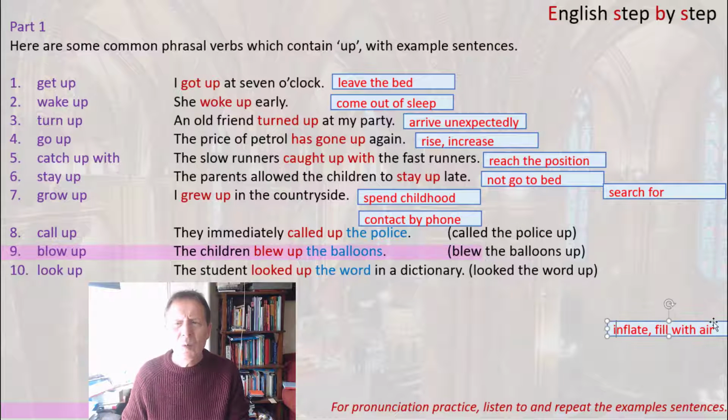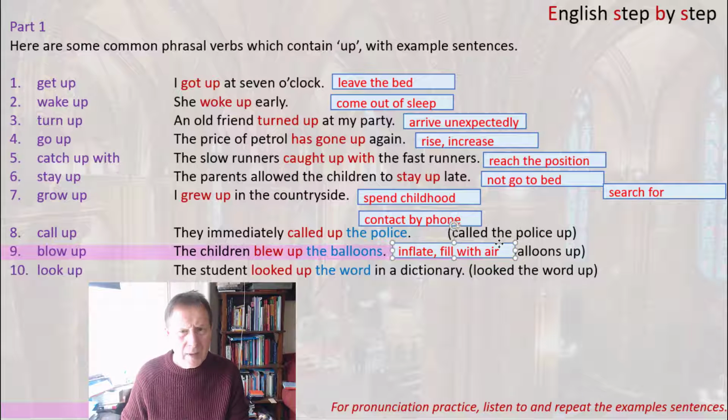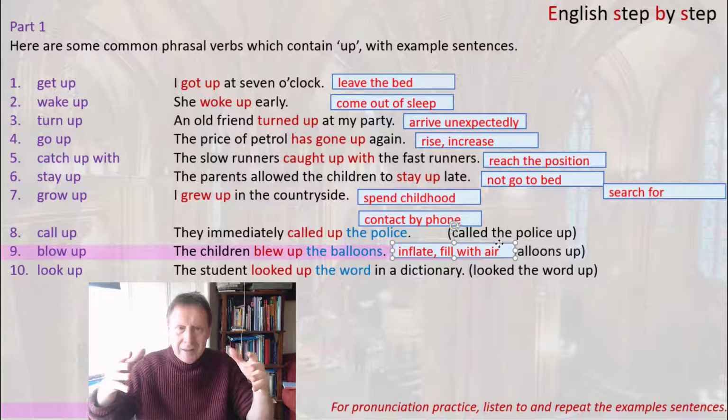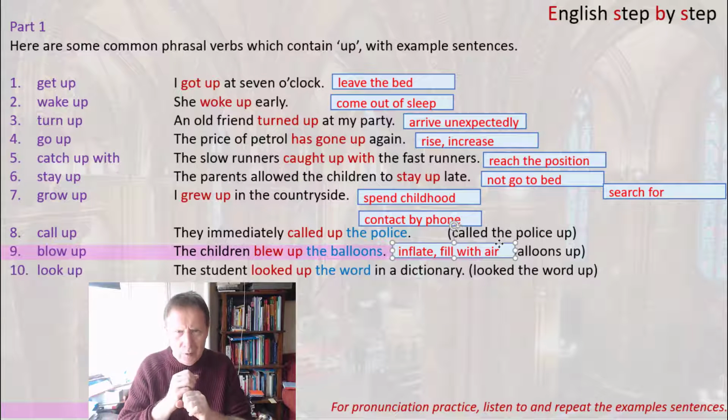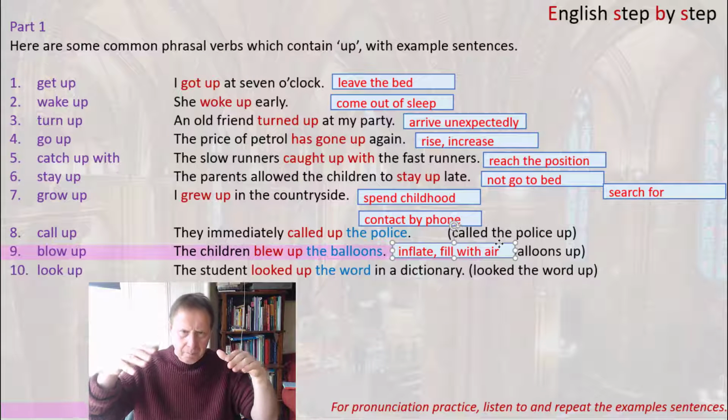And I think we can imagine the meaning of this phrasal verb by looking at the context again. Balloons. If you want to make a balloon bigger, or to increase in size, then you have to fill it with air. So often, again, you can see the word up has this idea of something increasing, something getting bigger.